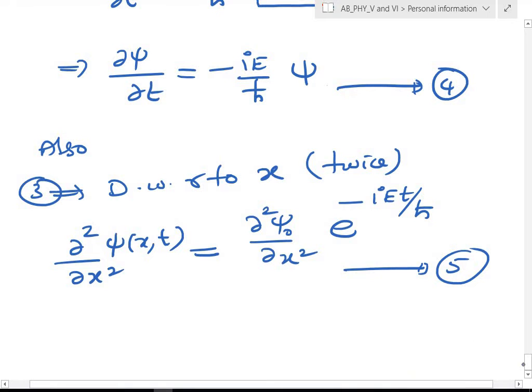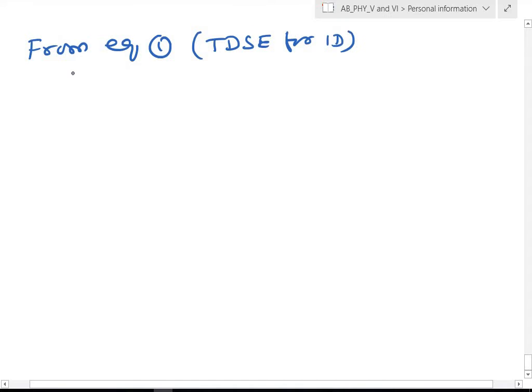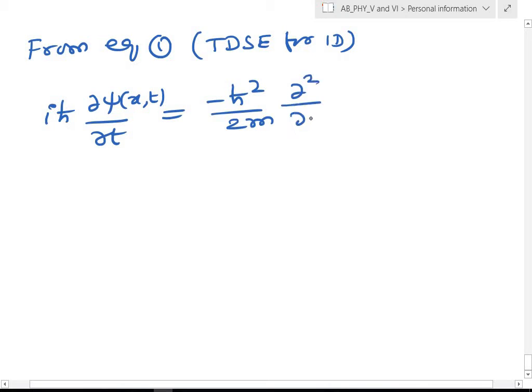We know from equation 1, the time dependent Schrodinger equation in one dimension, iħ ∂psi(x,t)/∂t is equal to -ħ²/2m ∂²psi(x,t)/∂x² plus V psi, where V only involves position, it is independent of time.